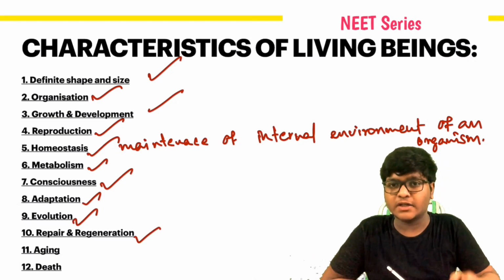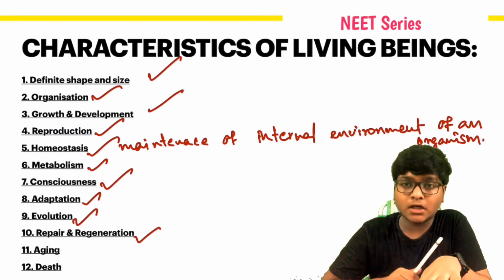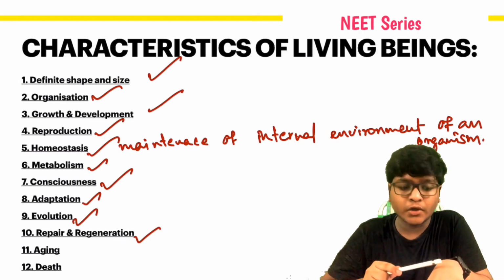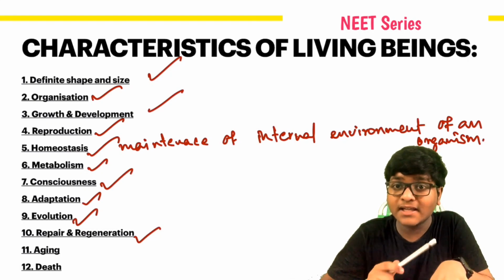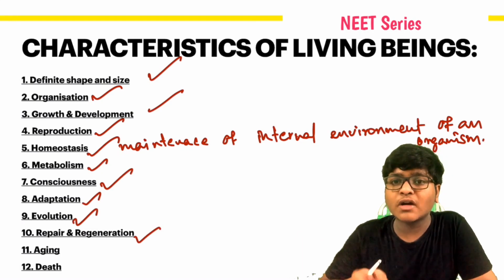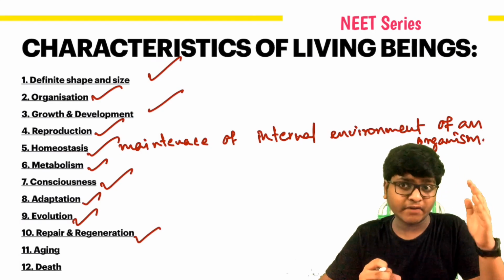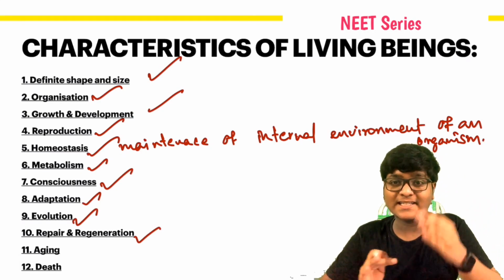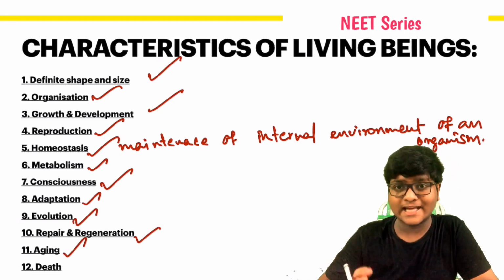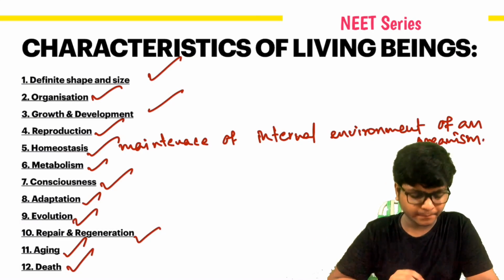Repair and regeneration. Let me tell you this. For example, if you get hurt and your skin is damaged, after 2 or 3 weeks your skin gets recovered. Why? Due to the process of repair and regeneration. Aging. Aging is due to the accumulation of waste substances in your body. When you grow older, your skin gets wrinkled and so on. This is nothing but aging. Death: there are 2 types of death, clinical and biological death. We'll be discussing it.